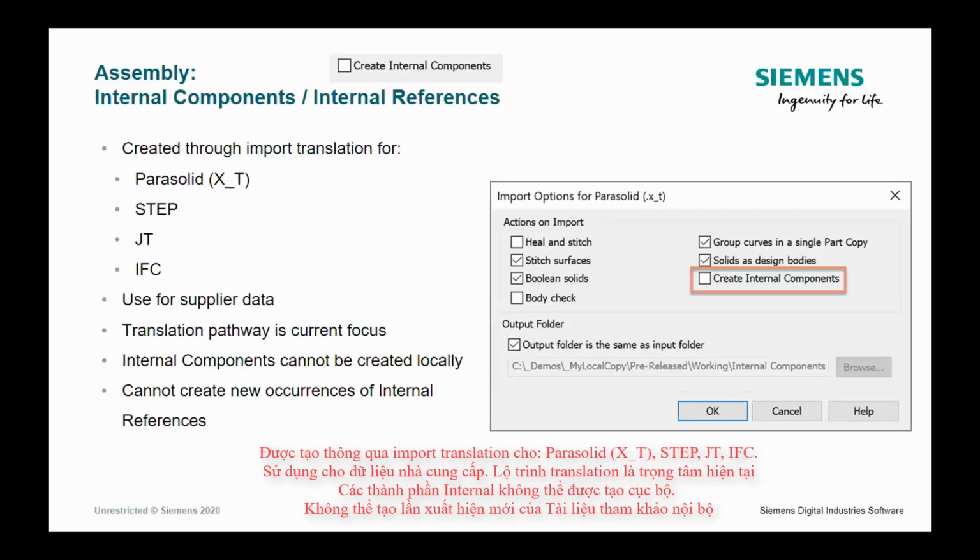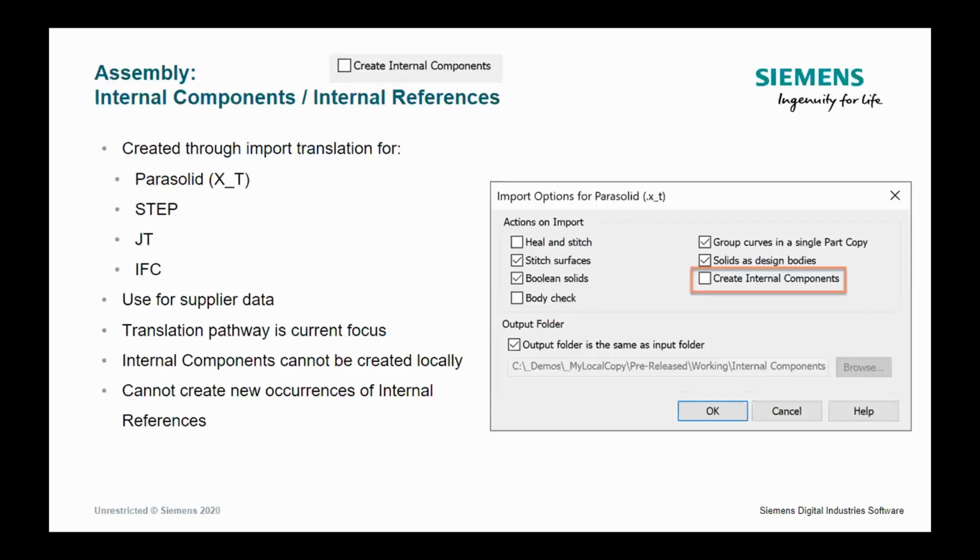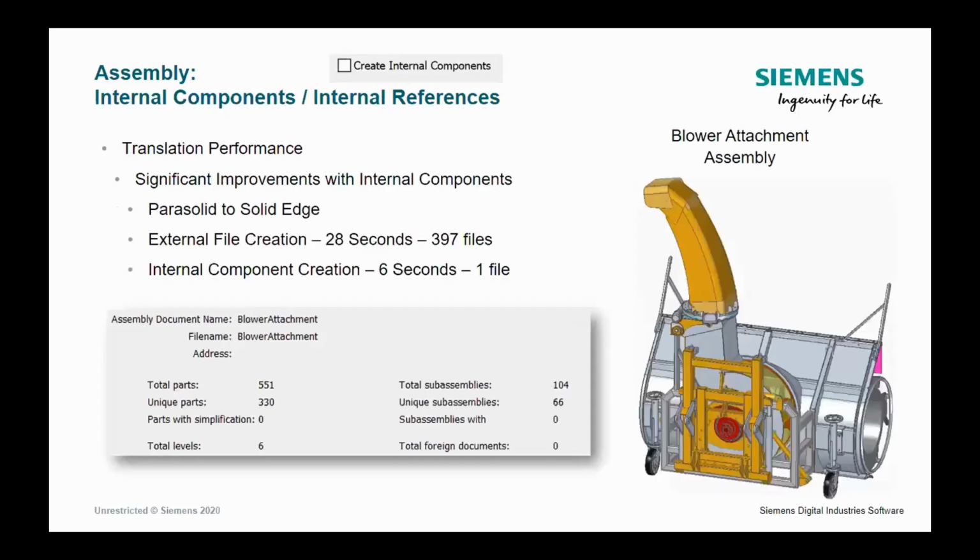And the convenience is that later, if you decide to have normal standard Solid Edge components, you can publish those internal components and create real components on the hard drive. This dialog box displays how you would use that. It's available for external data types: Parasolid, STEP, IFC, JT. It's very convenient to use with any supplier data. And all you have to do is enable create internal components while you're in that dialog box.